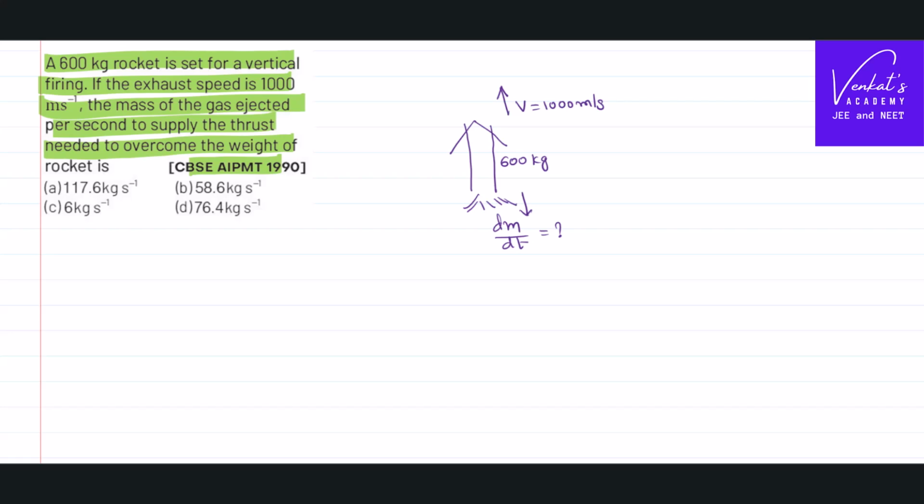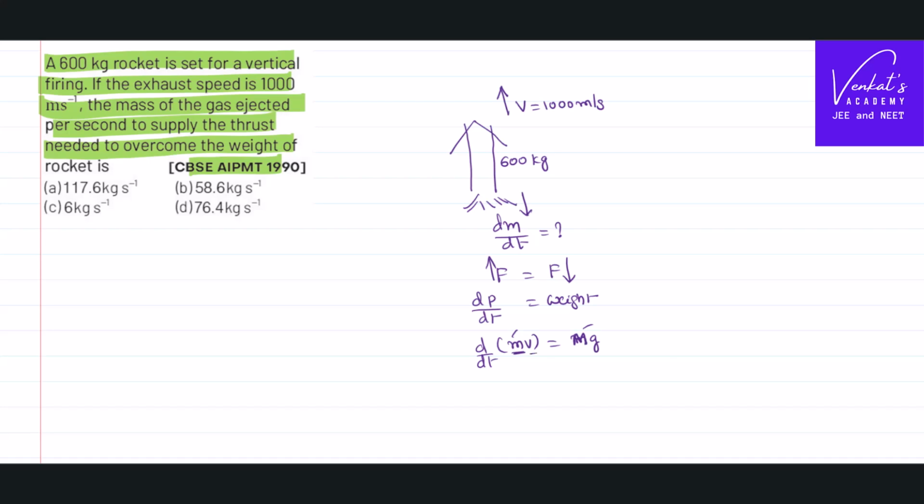So it's very clear that you need a force in the upward direction only to compensate the force in the downward direction. The force in the downward direction is the weight itself. The force in the upward direction can be written as the rate of change of momentum. In place of momentum I can write mv, equal to weight, mg. Here this m is the mass of the gas that is varying, and this m is the mass of the rocket. Please don't cancel both of them.